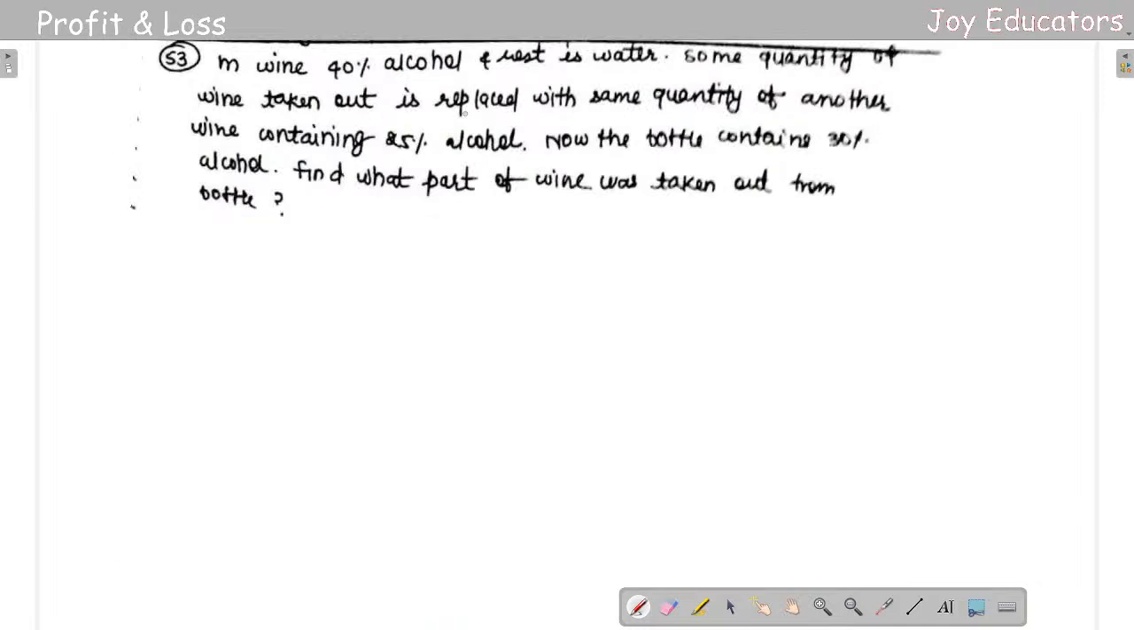Next question. In a wine, 40% is alcohol and the rest is water. Some quantity of wine taken out is replaced with the same quantity of another wine containing 24% alcohol. Now the bottle contains 30% alcohol. What part of the wine was taken from the bottle?